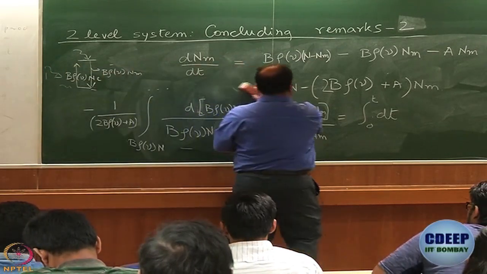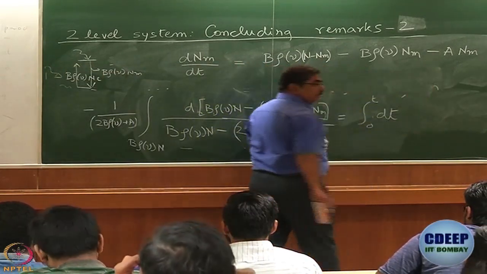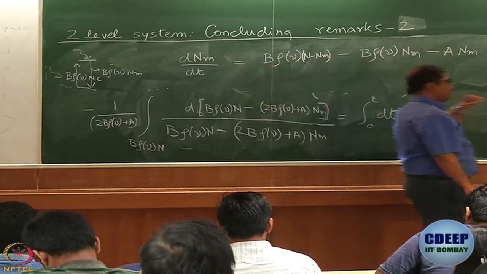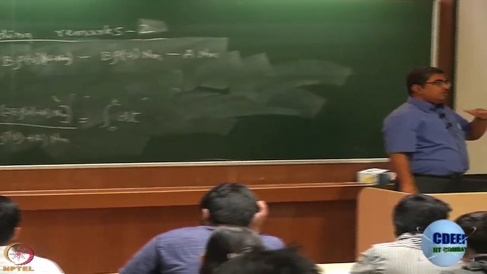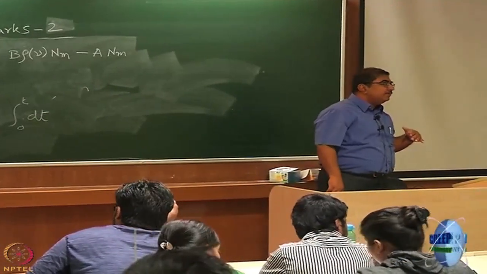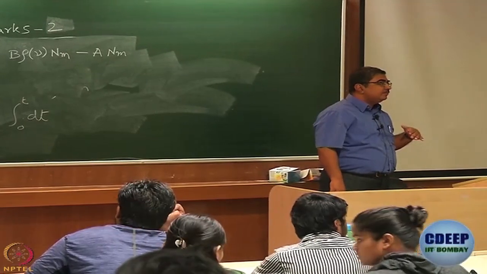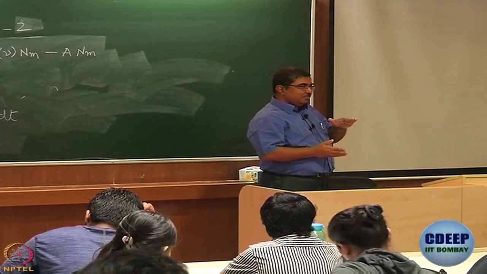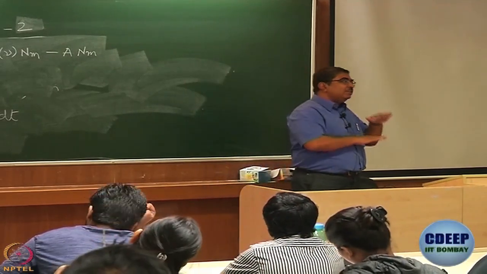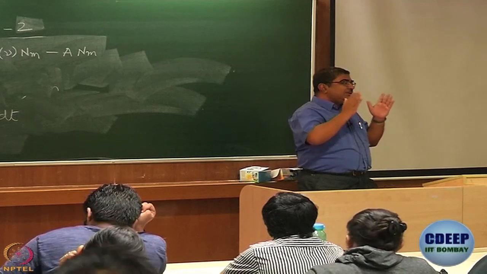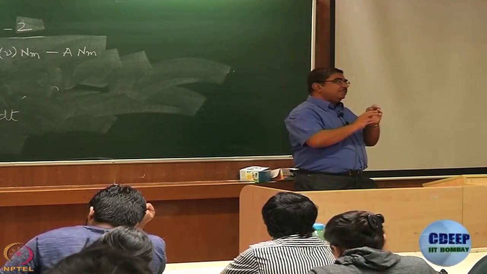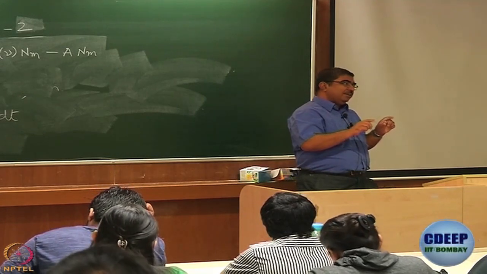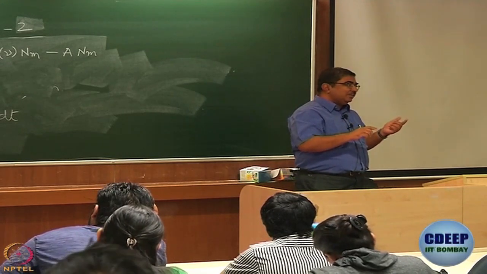Then I can write, yes sir, because we are assuming that, no, but we don't forget where we had started from. Actually, this Nm is the difference in population. We are saying that when you start, the system is completely defined by capital psi L, right? That means Nm has to be equal to 0, isn't it?